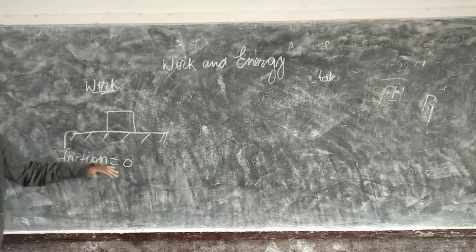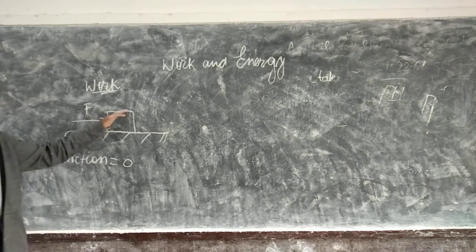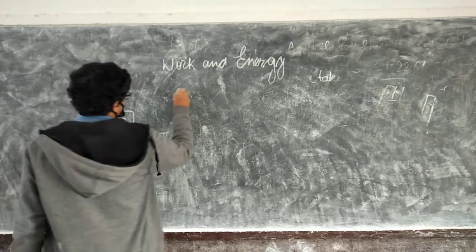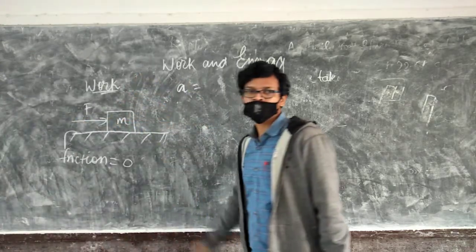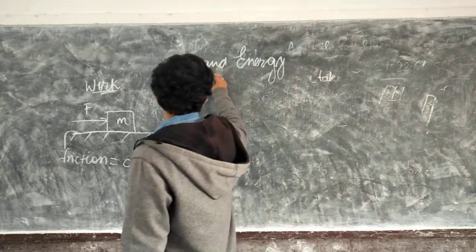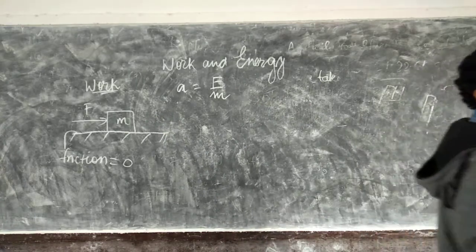When friction is absent, what will happen whenever we apply some force? If this object has some mass, it will get some acceleration, which is given by F upon A. So it will have some acceleration a which is non-zero.